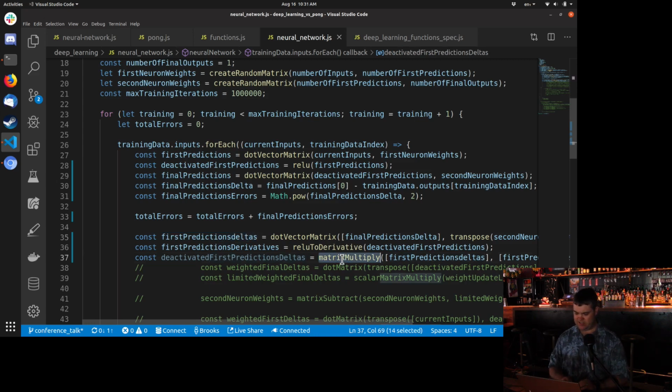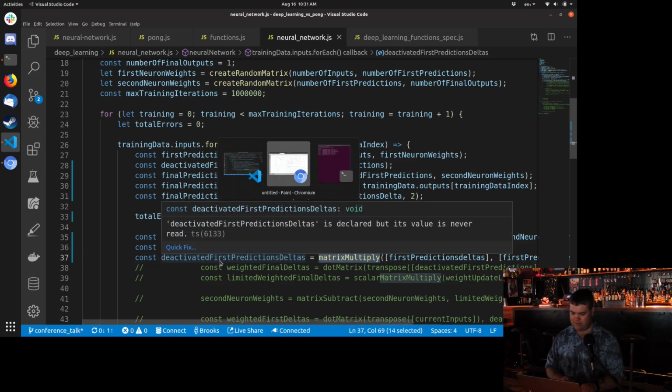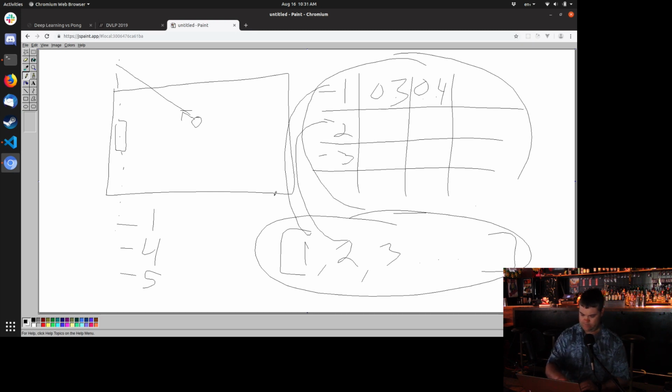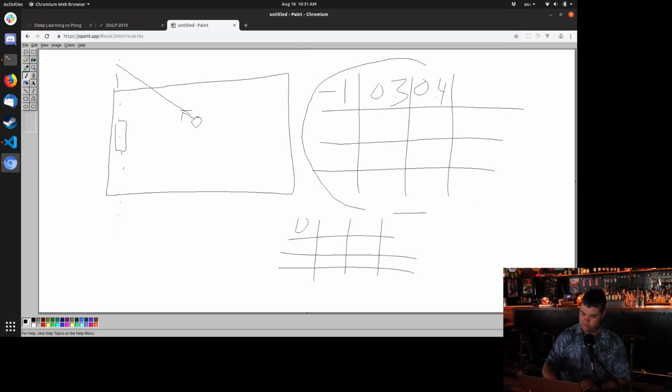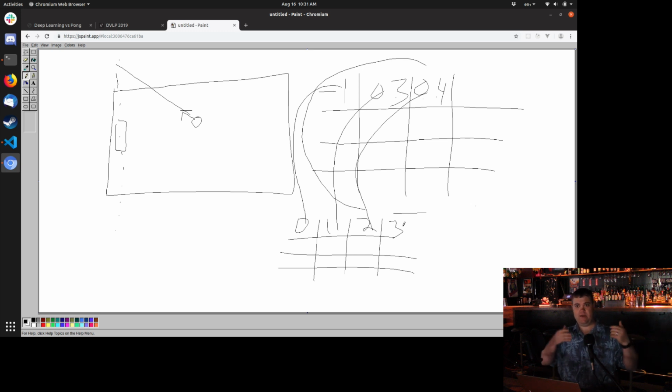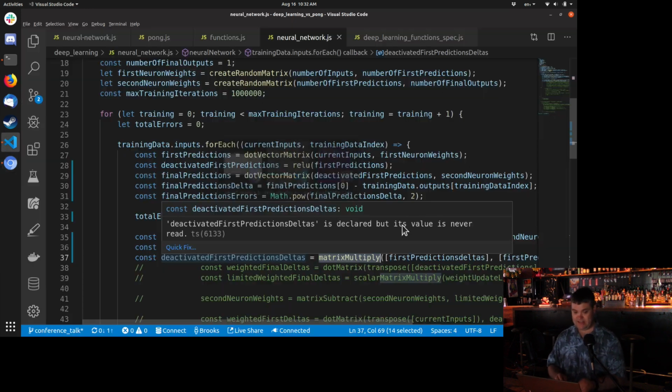So this is going to be a matrix multiply. So what is a matrix multiply? Let me erase a bunch of this. All right. We're going to take this first item here. So 1, 2, 3. We're going to take this item and multiply it by this item, multiply it by this item, and so on and so forth. So it's simply each position multiplies by its sibling position in the other matrix, and then we get a new matrix from that. Let's do it.